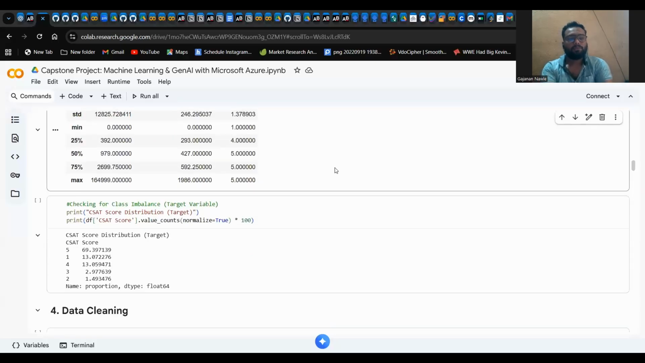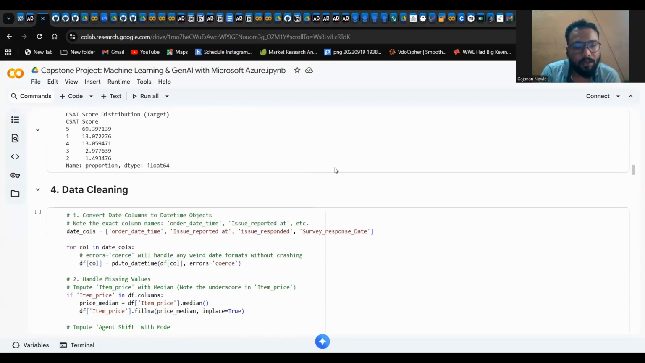So let us move to the data cleaning part. Here I have converted date columns to datetime objects. I have utilized a for loop here, and the errors parameter is coerce. Coerce will handle any weird date formats without crashing. And this step is vital because we need accurate timestamps to calculate response time later.